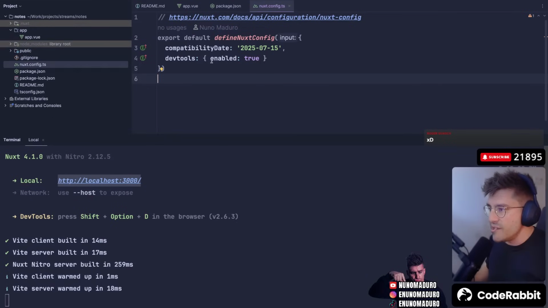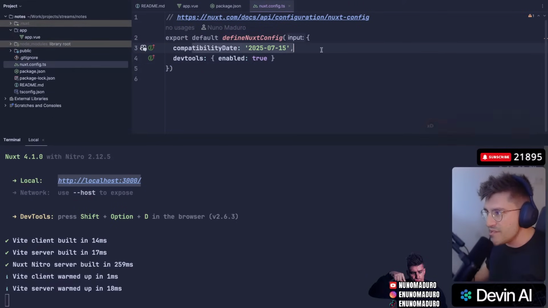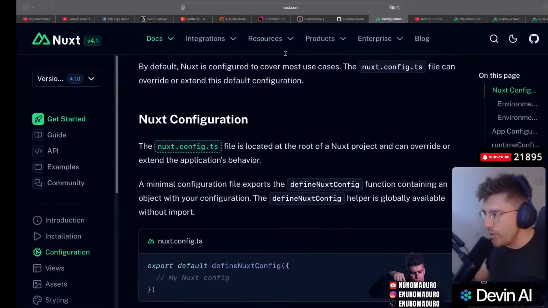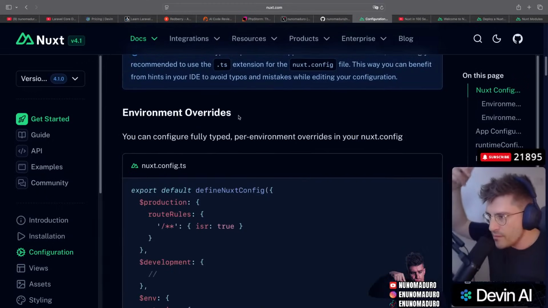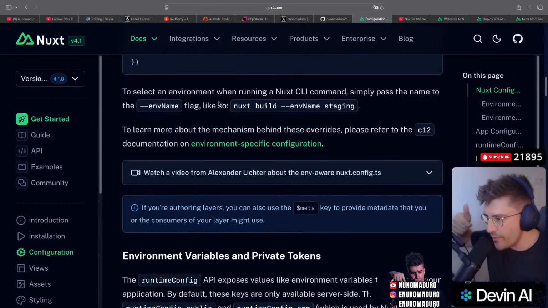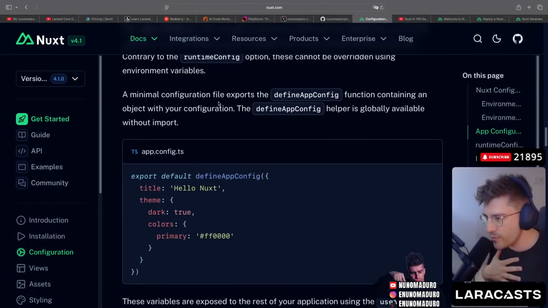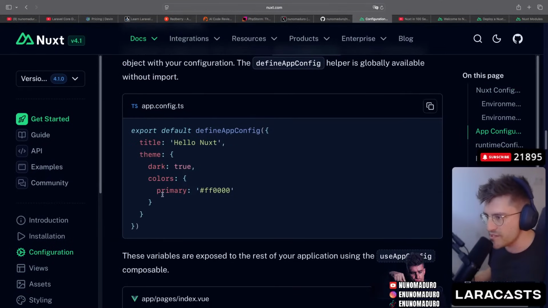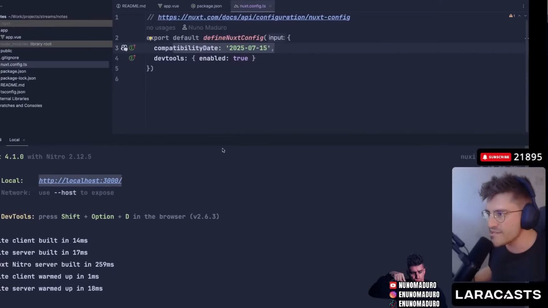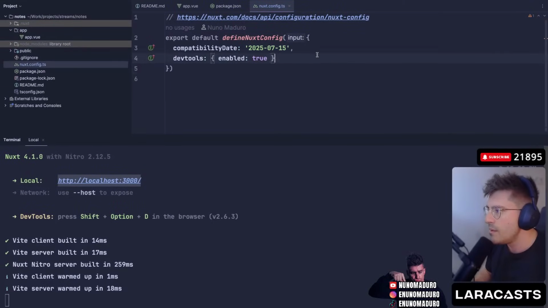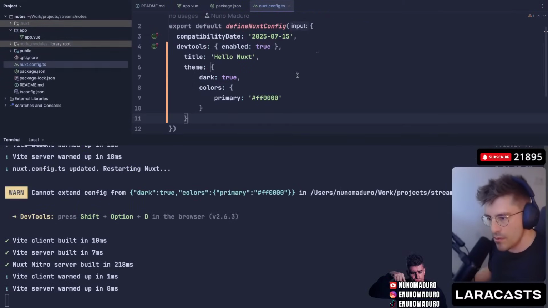So what do we see here? We have DevTools enabled, and we have this thing which we have no idea what it is. Perfect. Let's move forward. Let's go back. Environment variables. We don't care about this. Environment variables. We still don't care about this. App configuration, we can see the theme in the dark. Let's use this real quick. What is this, chat?